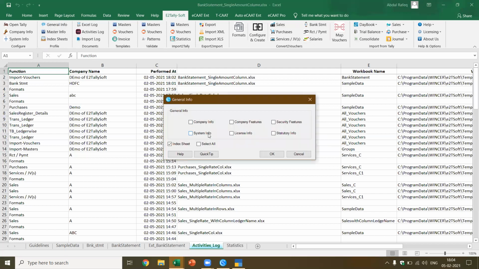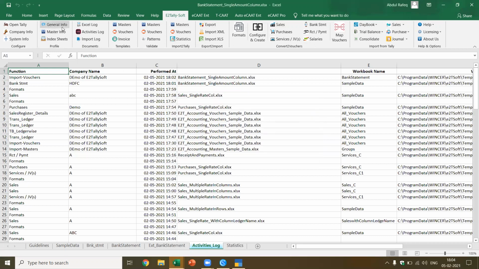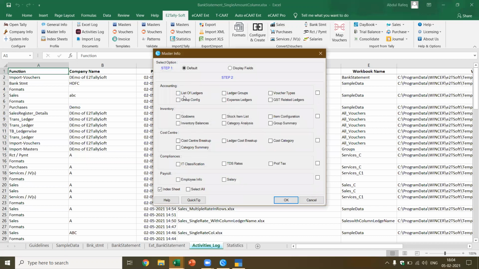Another interesting thing which I want to show you is this general info. We have this company info, and all this information I can extract in one shot. Similarly, I have the master info. Tomorrow I'm having a demo of TCAT, in which I'm going to show you these features of TCAT, which are also included here. When I say master info, you see these are the masters which are available in Tally. I can export all these masters at one go from Tally into Excel in a standard format.